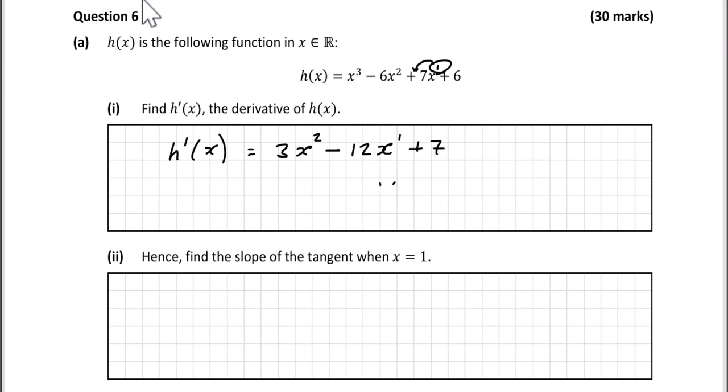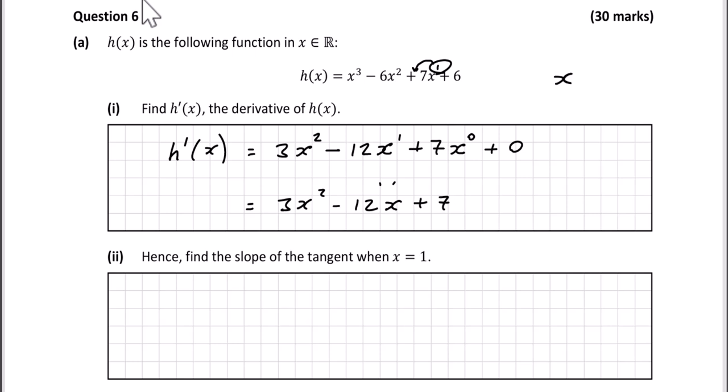That becomes 7. You can write in the x if you like at this stage, but if you reduce the power by 1, it becomes 0. And with the 6, it's a constant. If you differentiate a constant, you just get 0. So we'll just end up with a 0 out here. So just to simplify that, we've got 3x squared minus 12x plus 7.